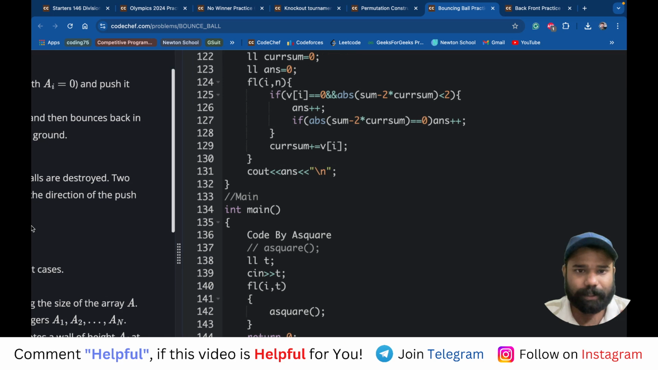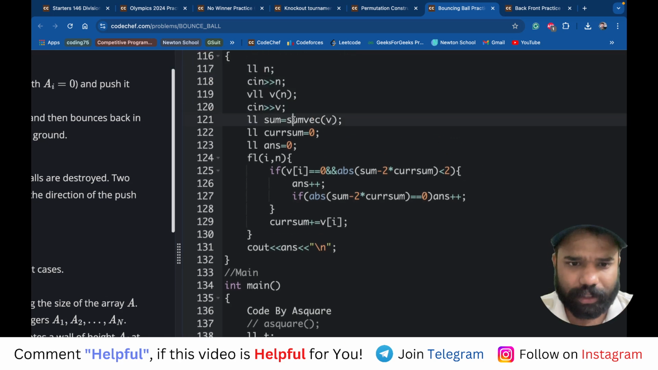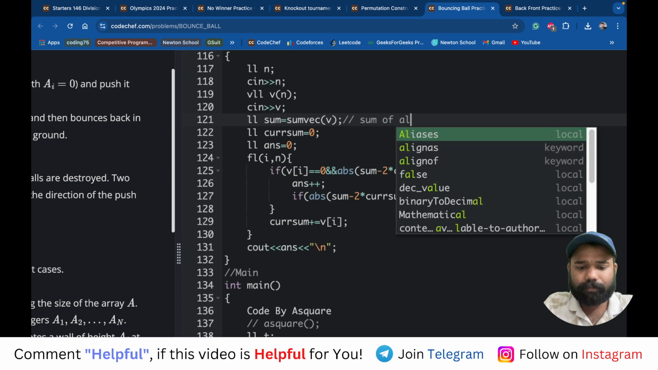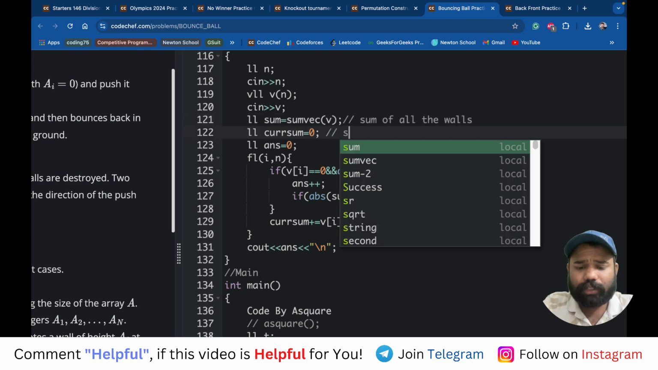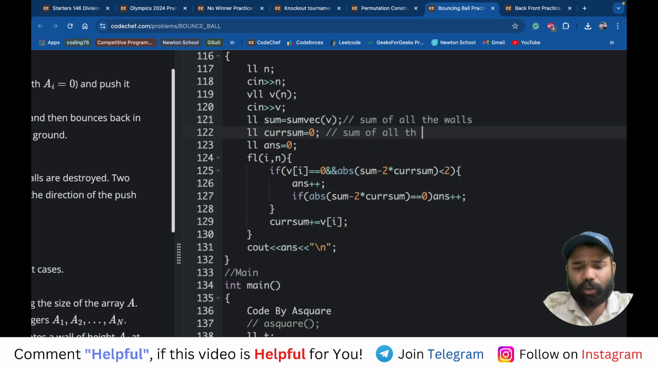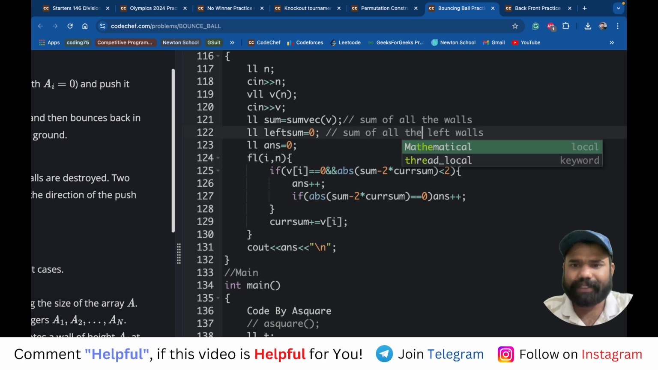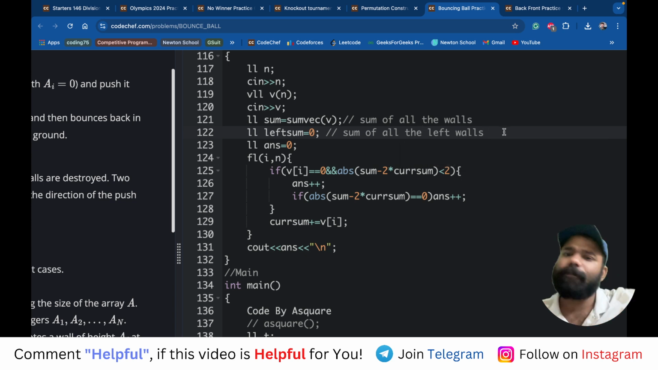So what I'm doing here is that I'm first of all taking the input, that in this sum I'm storing the sum of all the walls, जितनी भी walls है मेरे पास उन सबका sum आ गया, right? The sum of all the walls. Now what is happening, this current sum will store the sum of all the left walls. Let's name it as left sum, right? Initially left sum is 0, because initially we're starting from index number 0. So for index number 0 there is no left wall, so initially left sum is 0, right?